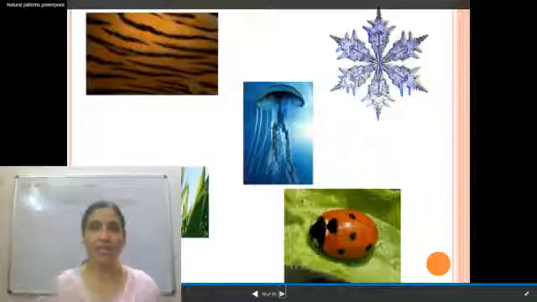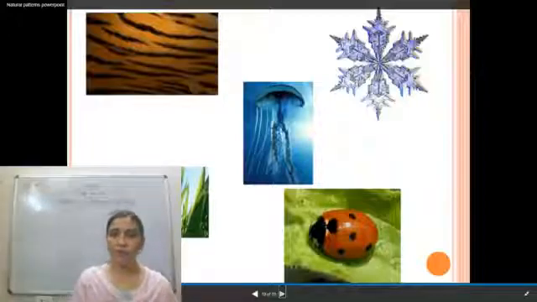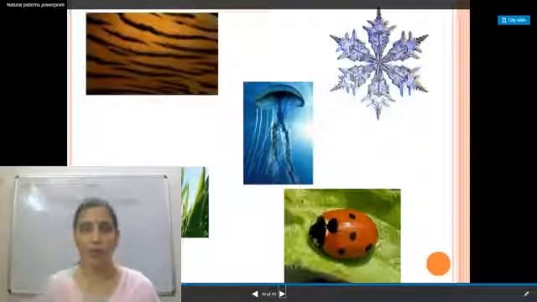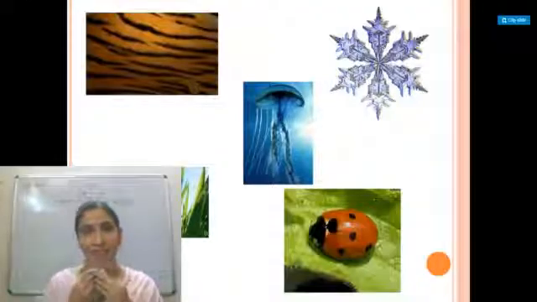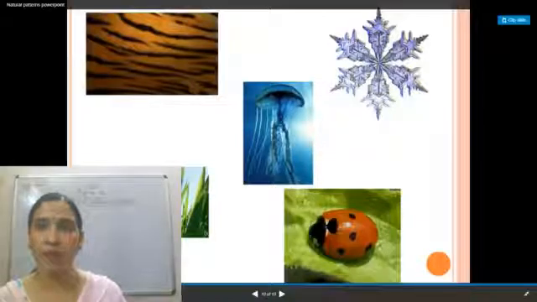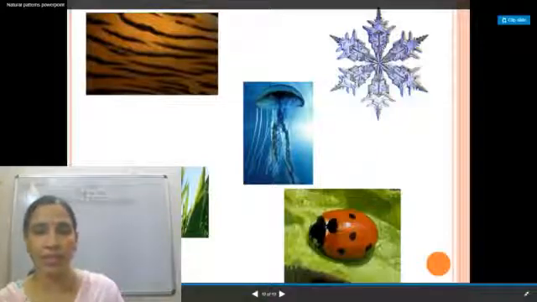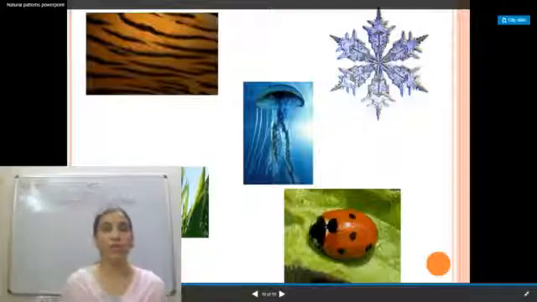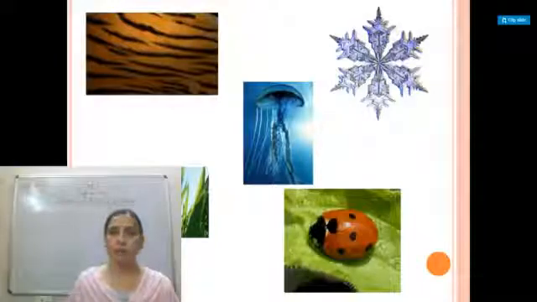See this. Now the first screen which you can see here, which I was talking about, this one, that is of tiger. Sorry, that is of tiger. Fine. And another one is this one. It is of flowers, and this kind of a pattern also you can see in the sky. Ladybug also you can see this kind of a pattern,